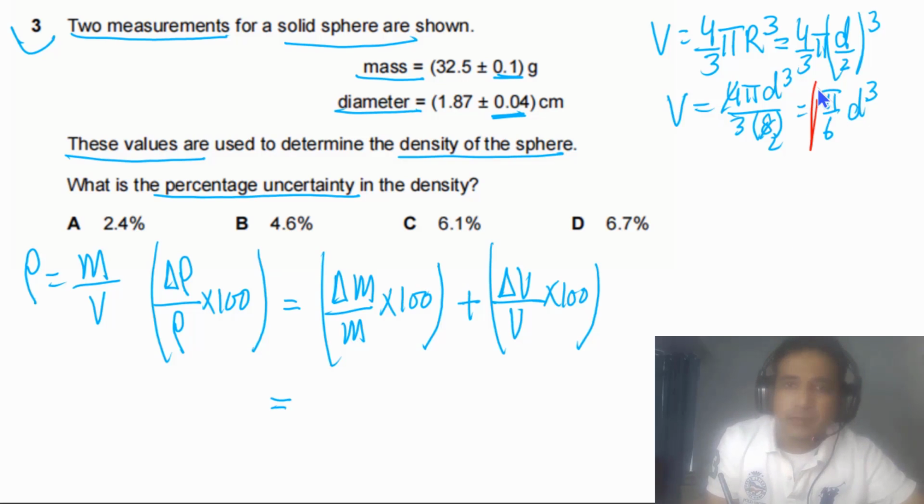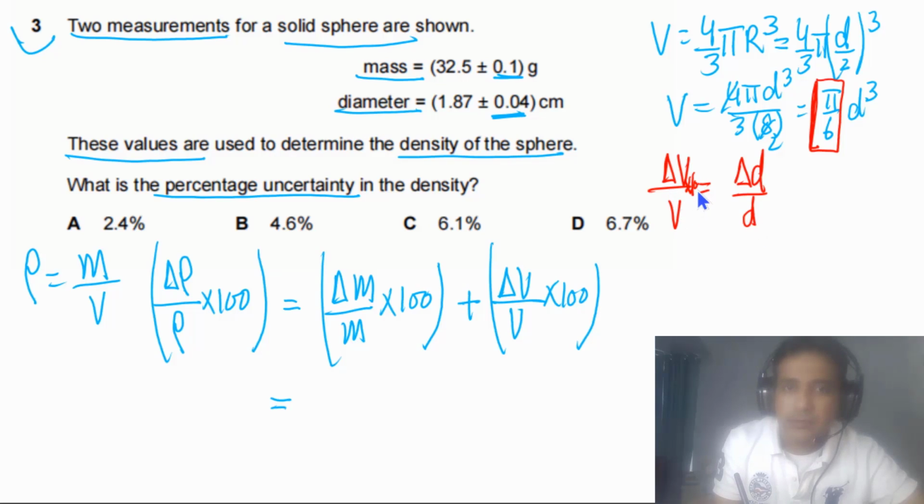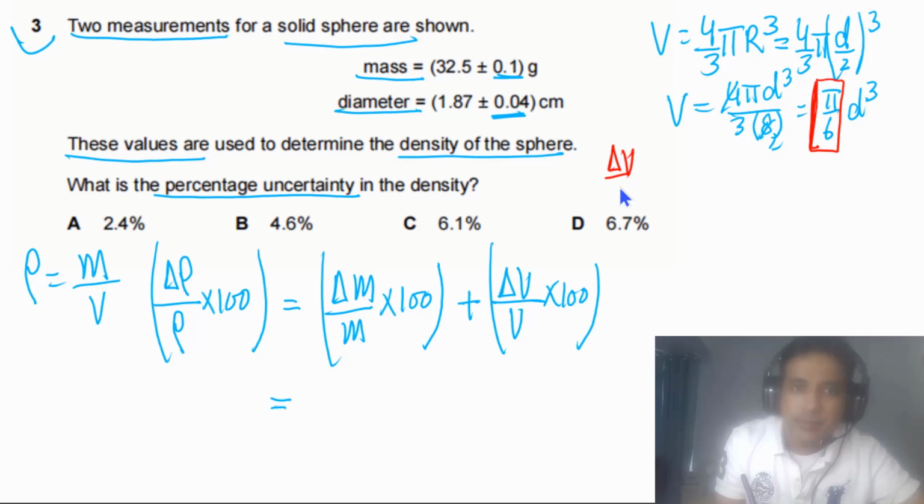But if we look at pi over 6, this is a constant. So when we calculate percentage uncertainty, we don't consider constant numbers because they will simply cancel. So we can write down delta V by V from here. This has to be equal to delta d by d, and if we are calculating percentage uncertainty, we also multiply by 100. So let me rewrite this part again. To calculate percentage uncertainty in volume, we need delta V by V multiplied by 100.